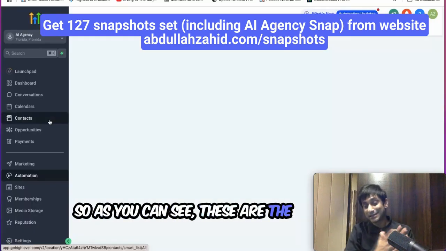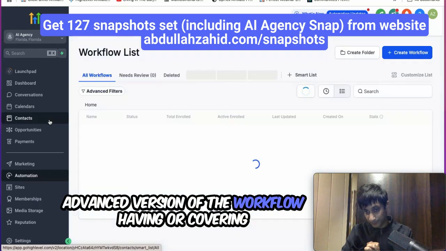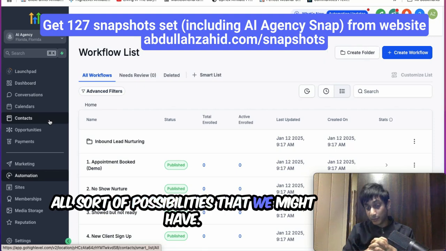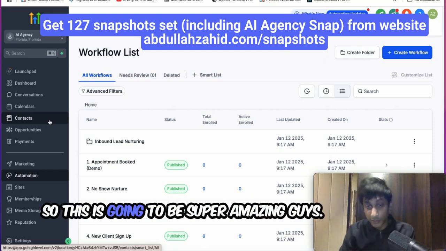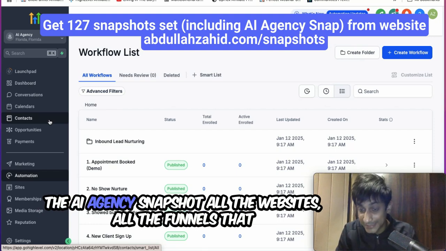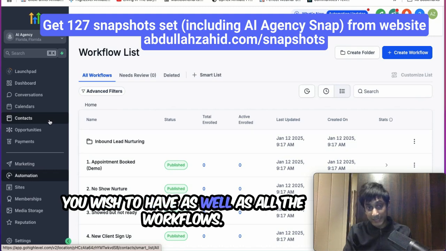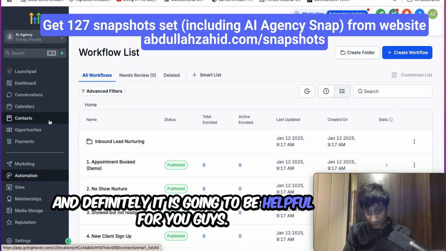So as you can see, these are the advanced versions of the workflow, covering all sorts of possibilities that we might have. This is going to be super amazing, guys. The AI agency snapshot, all the websites, all the funnels that you wish to have, as well as all the workflows. And definitely it is going to be helpful for you guys.